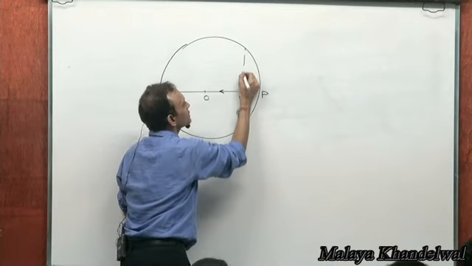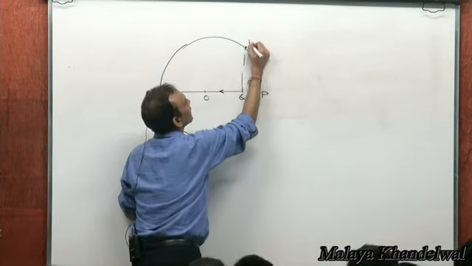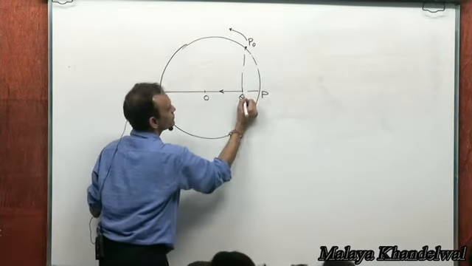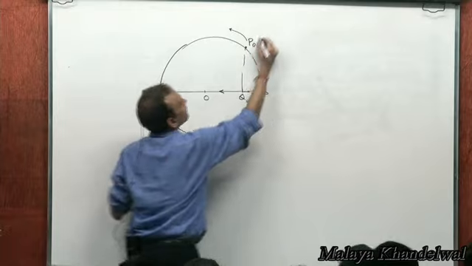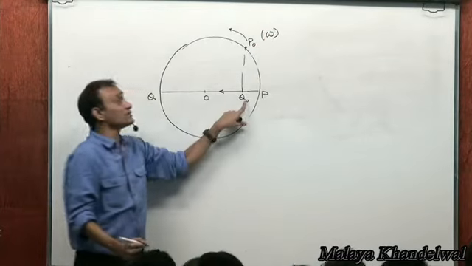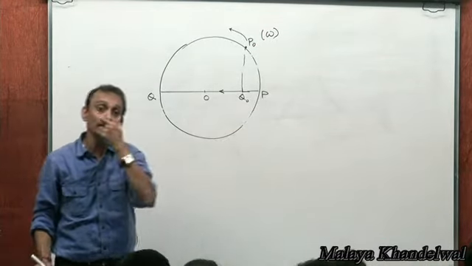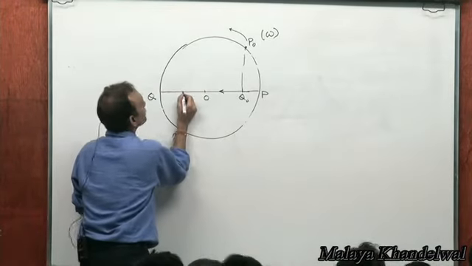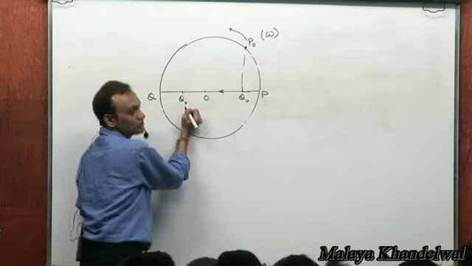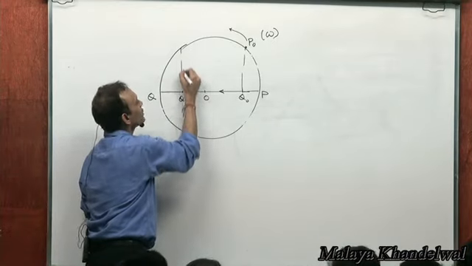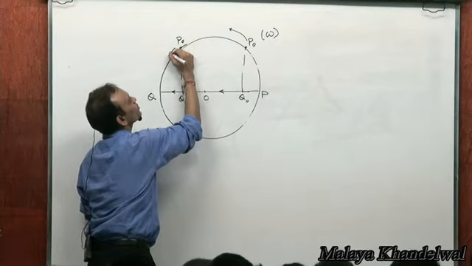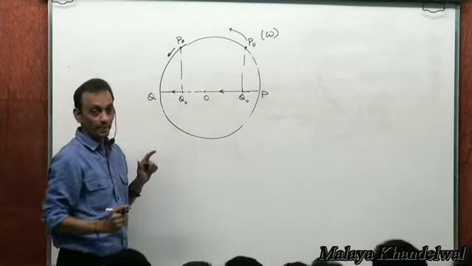The auxiliary particle will be here and moving this way on the circle, right? And with an angular velocity omega, which is the same as the angular frequency of the oscillator. After a while, Q naught comes to this position and is moving, say, leftwards, and P naught is here and is moving this way, right?